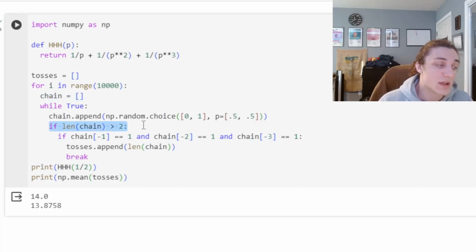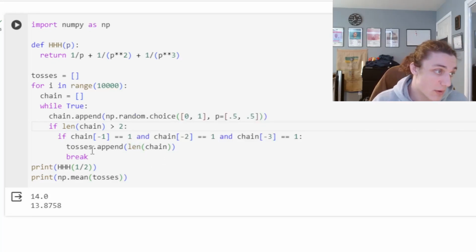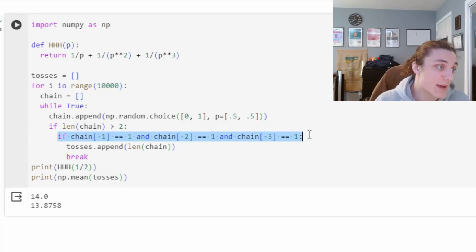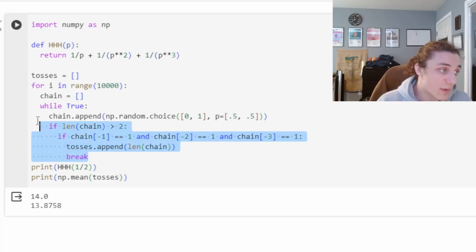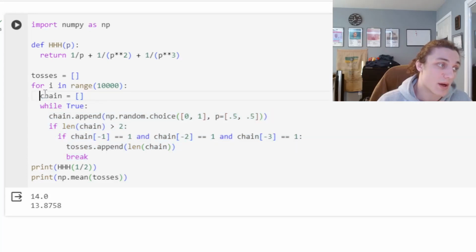When the length of chain is greater than 2, we could see 3 heads in a row. If we see that, then we can go ahead and record the length, the number of tosses it took to see it, and then break out of this while loop and essentially just repeat the experiment.